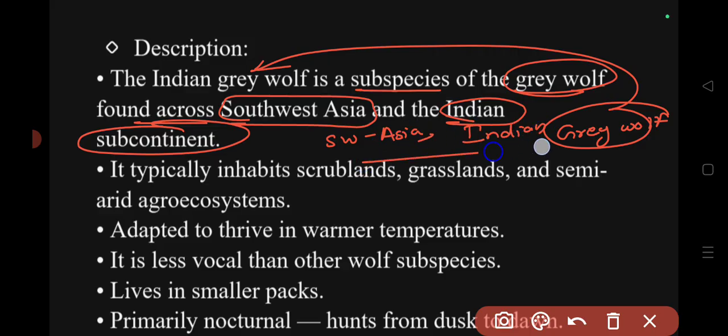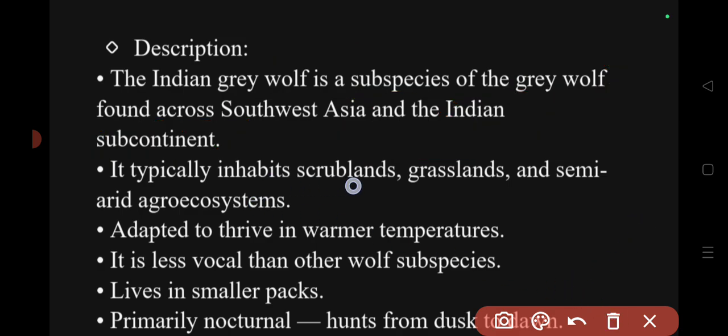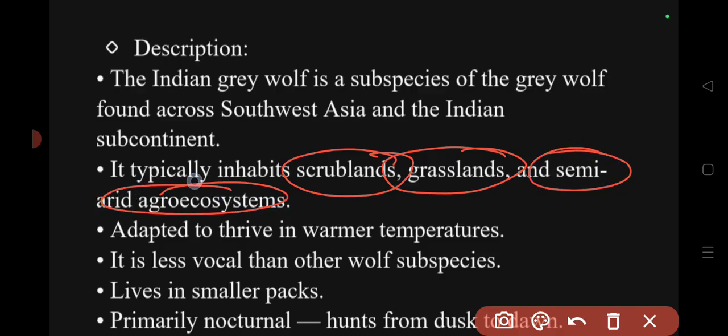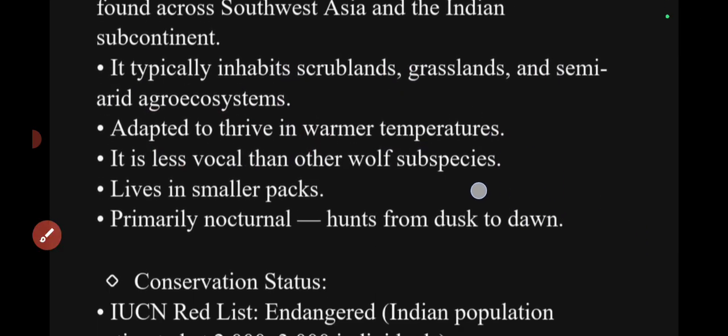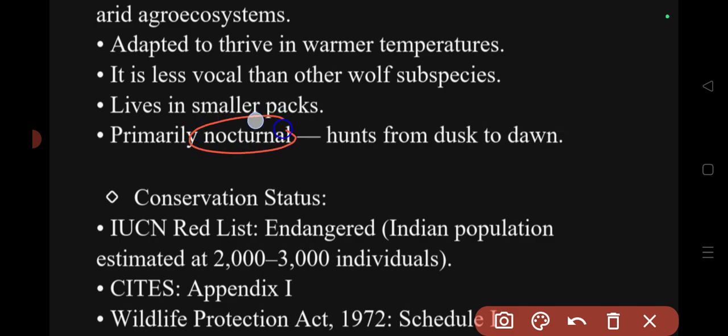It typically inhabits scrublands, grasslands, and semi-arid agro-ecosystems. It is adapted to thrive in warmer temperatures. It is less vocal than other wolf subspecies. Remember this point. It lives in smaller packs. Primarily, it is nocturnal and hunts from dawn to dusk.